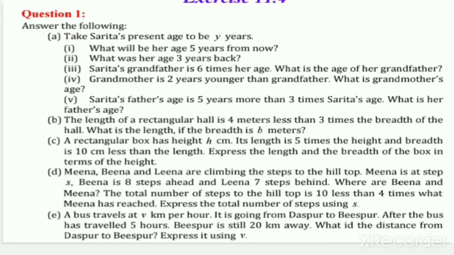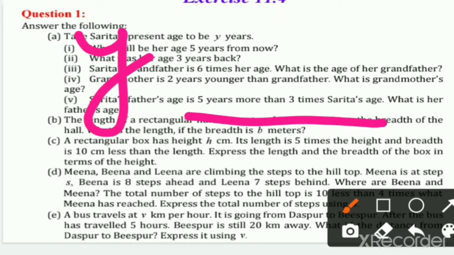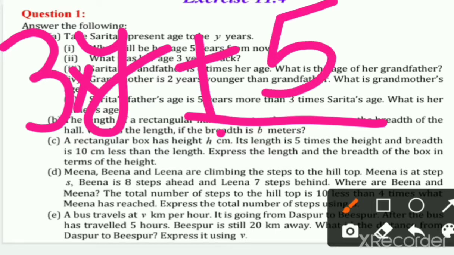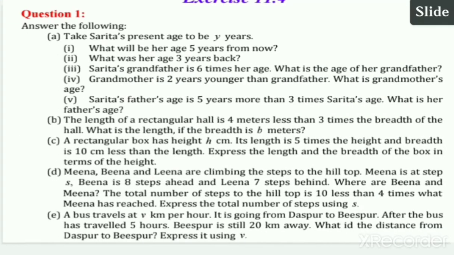Sarita's age is Y. Her father's age is 5 years more than 3 times her age. 3 times is 3 multiplied by Y, or 3Y, and 5 years more means plus 5. So it will be 3Y plus 5. And her father's age is 3Y plus 5.